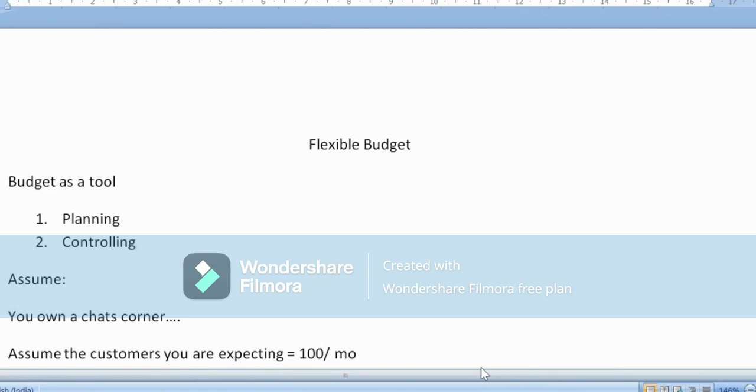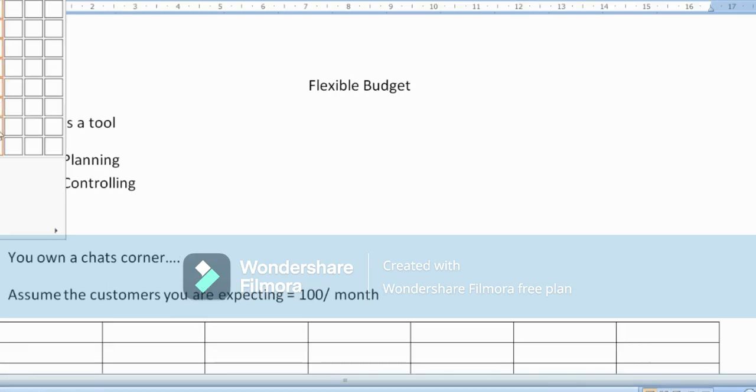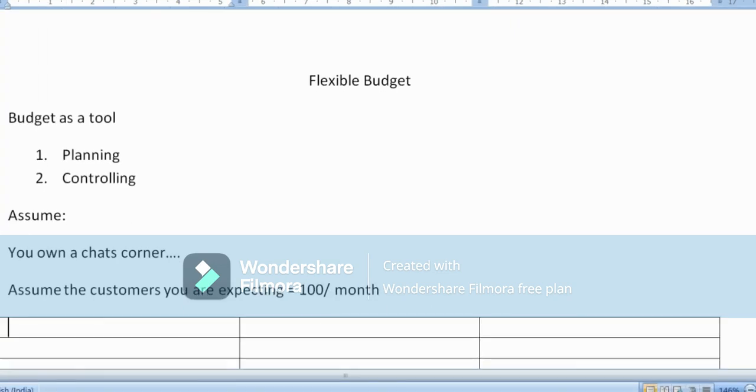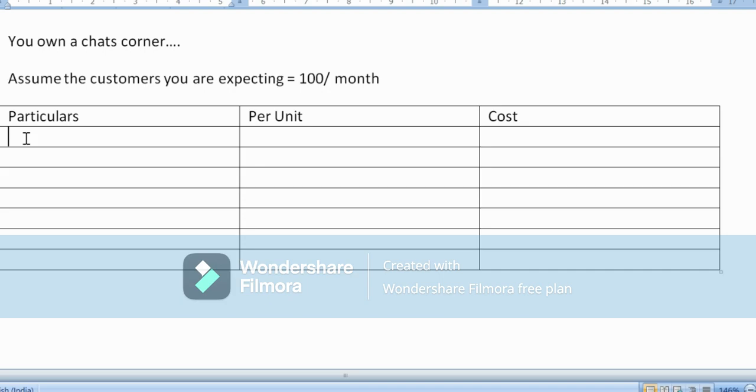The chat center, as you all know, is going to have various chats, right? So let's go about listing each different chat available in the chat corner. I'll quickly draw columns, wherein the first column represents all the particulars, depending on the different costs involved. The next one is the per unit column. The final one is the total cost. The total cost is the per unit cost multiplied by the quantity, whichever we are considering.